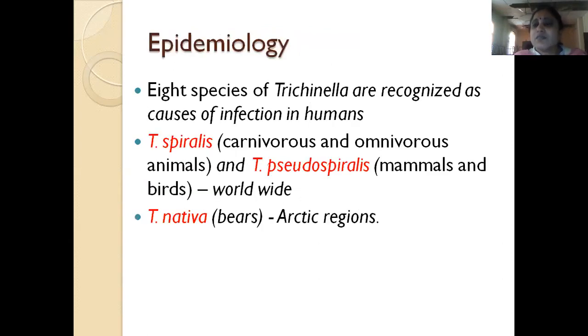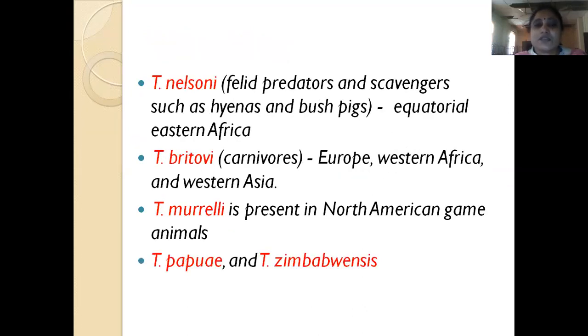There are about 8 species of Trichinella which cause infection in humans. The most important ones are Trichinella spiralis and Trichinella pseudospiralis. These are seen everywhere in the world. And the other ones are T. nativa, which is in bears, seen in Arctic regions, T. nelsoni, T. britovi, T. murrelli, T. papuae, and T. zimbabwensis. These are seen in different parts of the world.